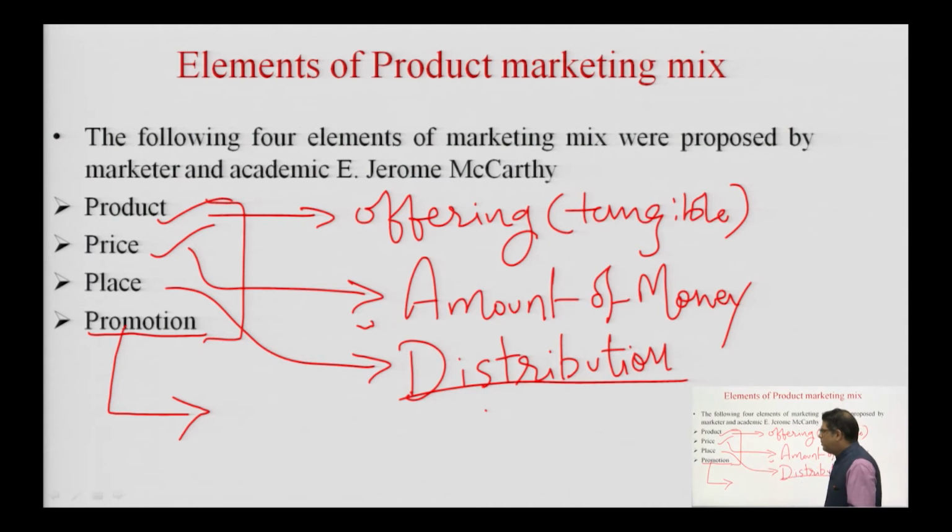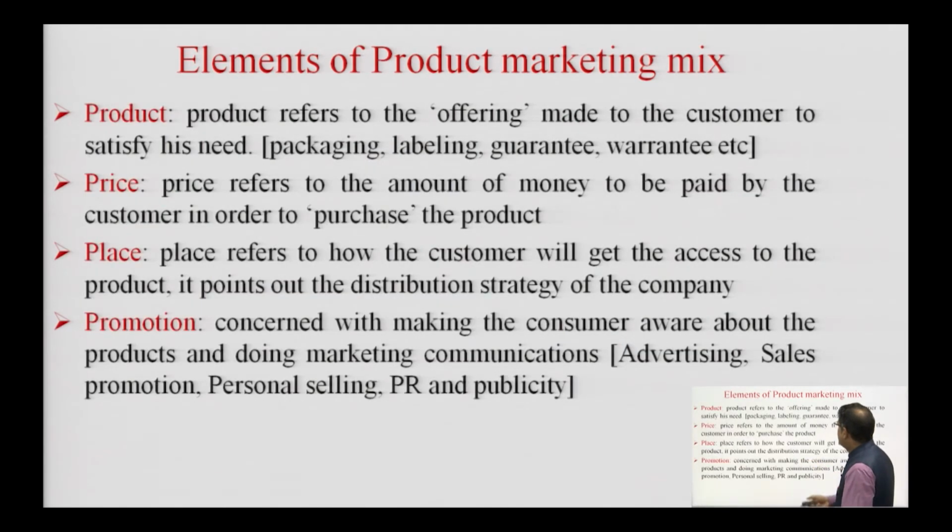After these four elements of marketing mix, let us see the elements of marketing mix in case of services. Yeah, so here in this slide I have defined all the four elements. Product refers to the offering, as we discussed, made to the consumer to satisfy his needs. Product also includes the packaging, labeling, the guarantee, warranty, etc. Whatever is being offered with the product is also a part of the offering.